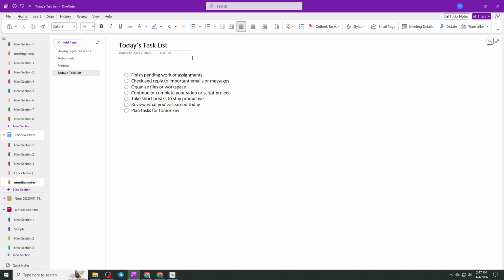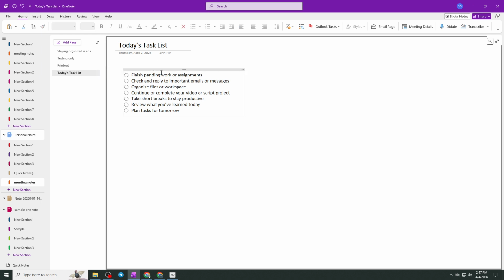To remove this from your view, start by making sure your desired OneNote page is open. Once you're on the correct page, move your attention to the ribbon at the top of the screen and click on the View tab. This is where you'll find several options related to how your page is displayed. Within the View tab, look for the Page Setup section. Inside this group, you'll find an option labeled Hide Page Title. Go ahead and click on it.